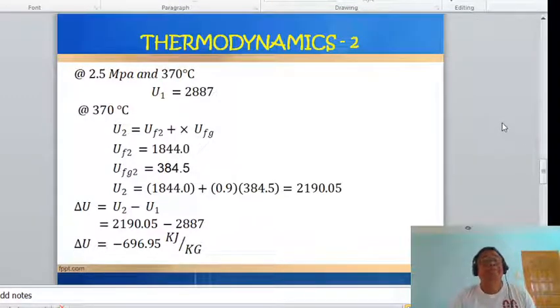And then at 370 now, u2. Okay. So since the quality is 90%, that is u2 equals uf2 plus x ufg. Okay, so uf2, that is 1844 kilojoules per kilogram. ufg is 384.5, and substituting values now. So u2 is 1844 plus 90% multiplied by 384.5. So that is 2190.05.